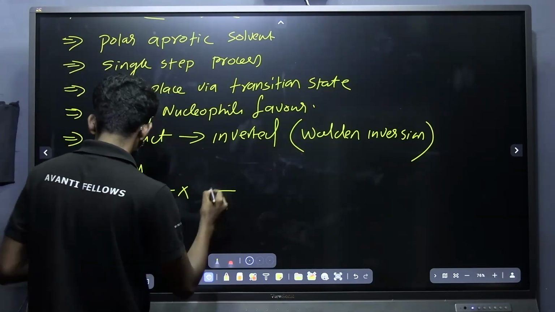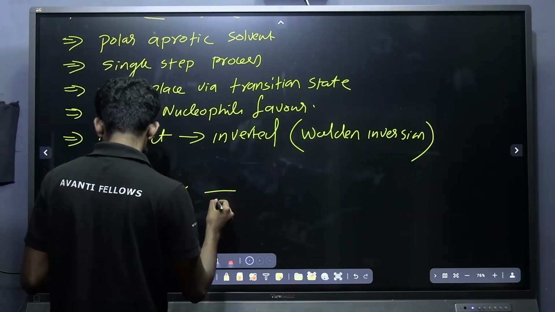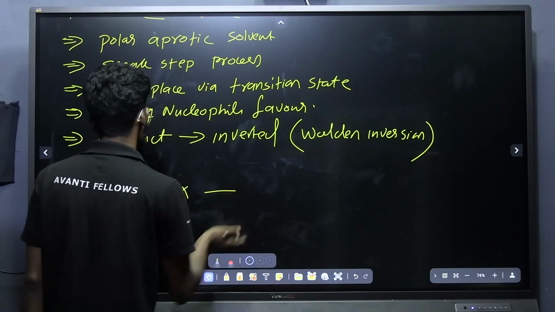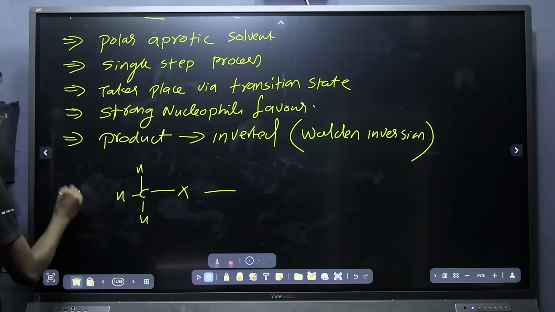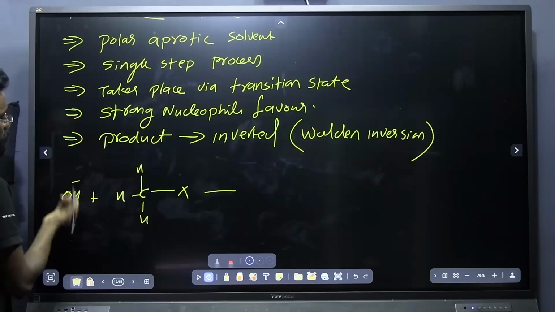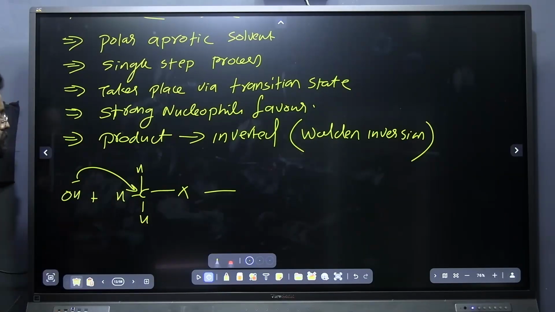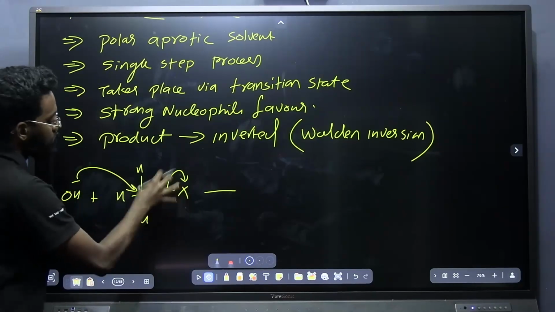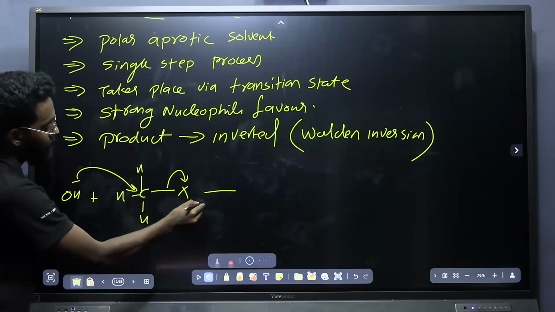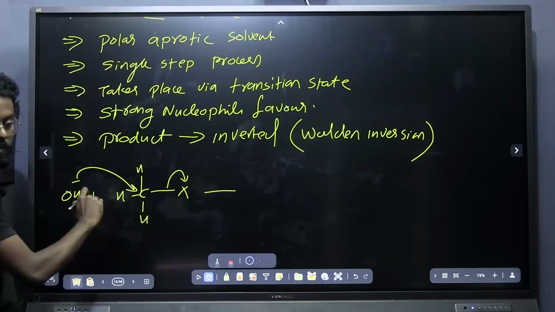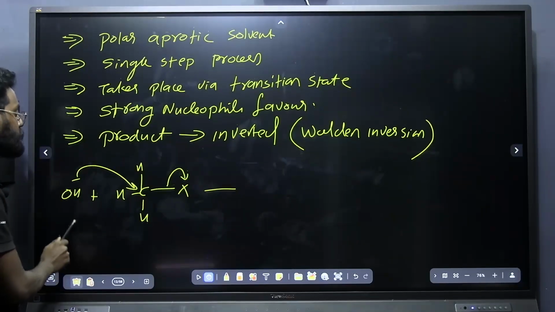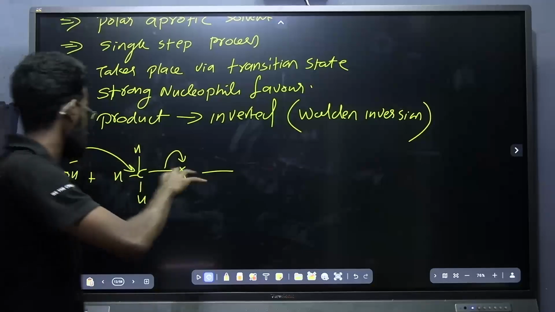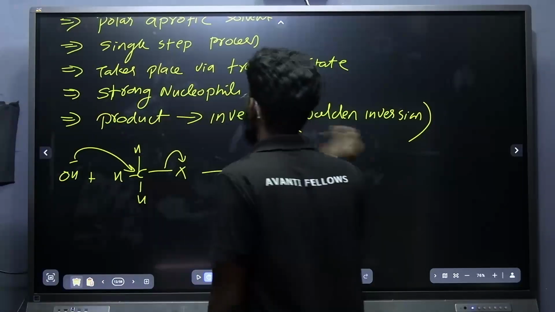If I am treating it with water, or with a strong nucleophile, this is a nucleophile and a strong nucleophile, it will be attacking from the back side. The halogen will be leaving, and the attack and the removal of the halogen take place at the same time. It is taking place simultaneously, and that process in between leads to a transition state.